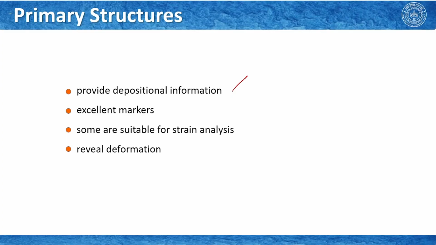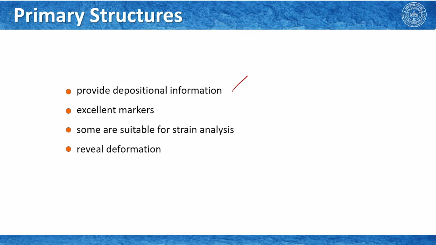Now, we will talk about primary structures. We have understood from the field that if the primary structures are preserved, that means the rocks are of low metamorphic phases, then they provide some of the initial information about these rocks.